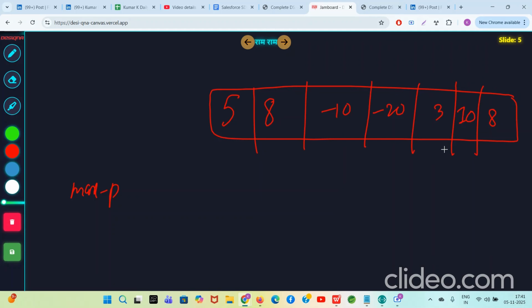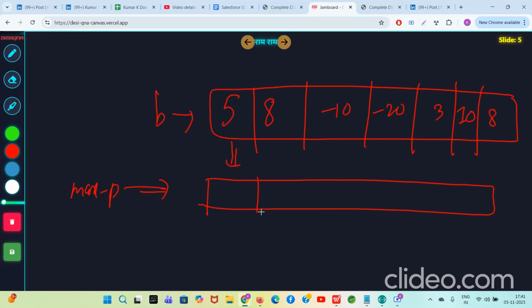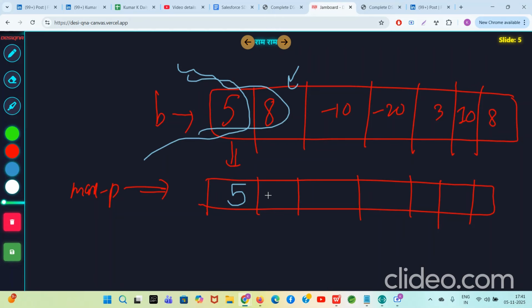For each index I, we calculate the corresponding max P array. The max P array should tell you the largest subarray sum ending at that index. So the largest subarray sum ending at the first index is 5. At the second index it is 5, comma 8, which is 13. It looks like prefix sum, but it is not exactly prefix sum. What is the largest subarray sum ending at this index? Let's say this is the index I. There are three subarrays ending at index I: minus 10, 8 minus 10, and 5 8 minus 10.